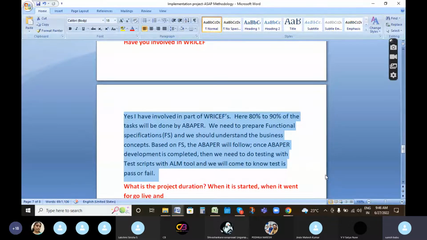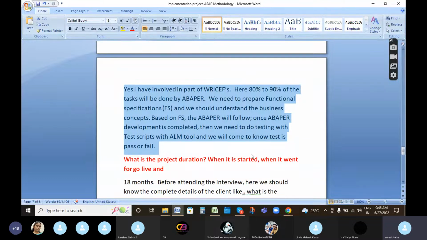Based on the functional specification, the ABAPer will develop. Once ABAPer development is completed, then we need to do testing with the test scripts using the ALM tool, and we will come to know what the tests and issues are, whether the testing is pass or fail.